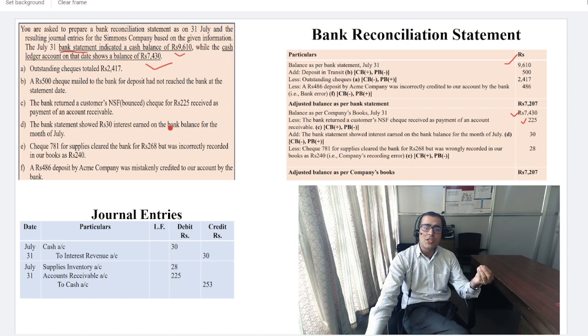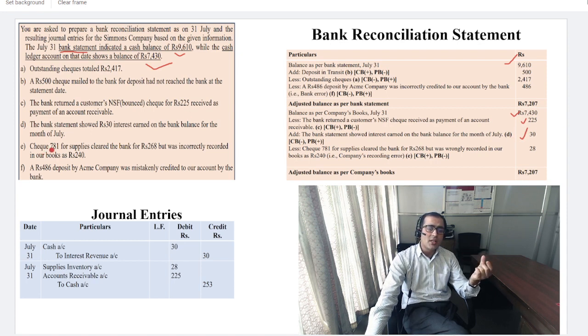Now the bank statement showed 30 as interest earned on the bank, that is item D. D is all about interest on the bank balance. Okay. So D is what you receive, this is the example of a credit memorandum. In the bank statement, it has been updated in the passbook, but it has not been updated in the cash book. So as per the company record, 30 is the interest earned on the bank balance, so we just add it. Okay, this is the working note. The working note you could provide just below the bank reconciliation statement. That is the 30.